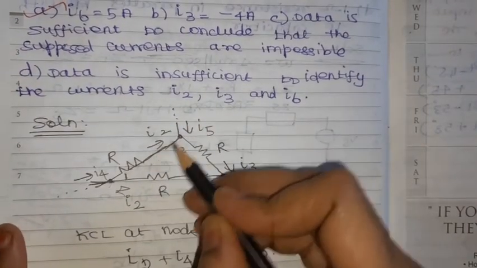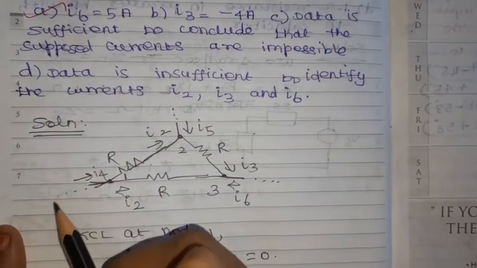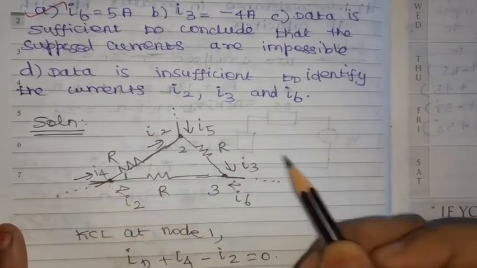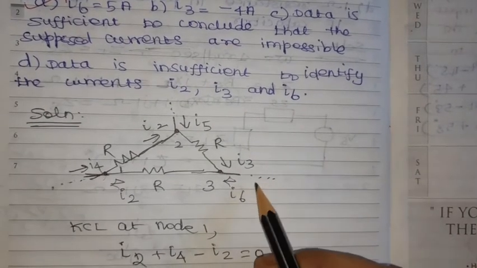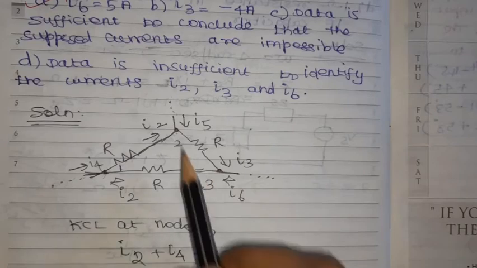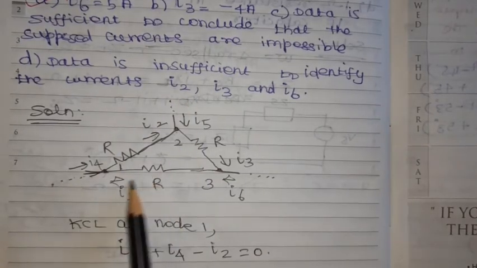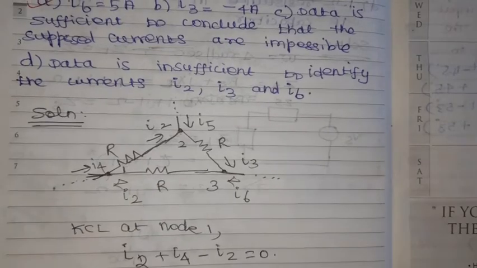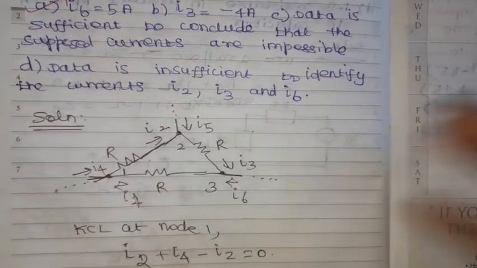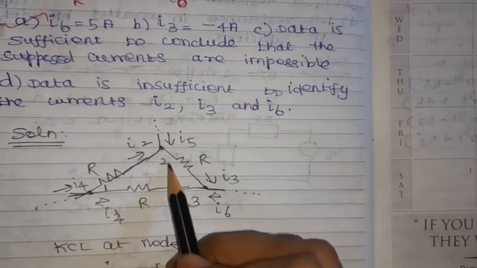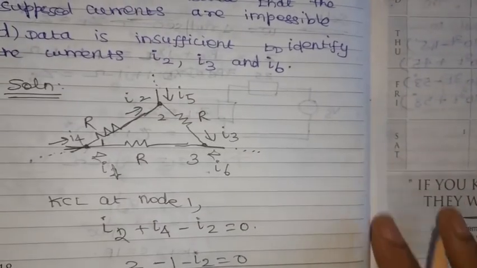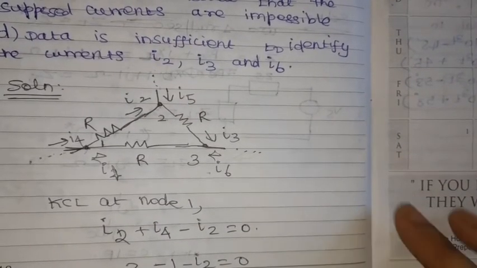This is I5 coming, I2, I4. This is I2, I4 from this point, and this is I5 from this point. Whatever circuit is connected at that point, we don't know. This is nothing but I6. I6 is coming, I5 coming, I4 coming, then I2, and this is I1, not I2. So I1, I2, I3. Say it is a node 1, node 2 and node 3. Whatever you can choose, any node you can choose as node 1 or node 2 or node 3.